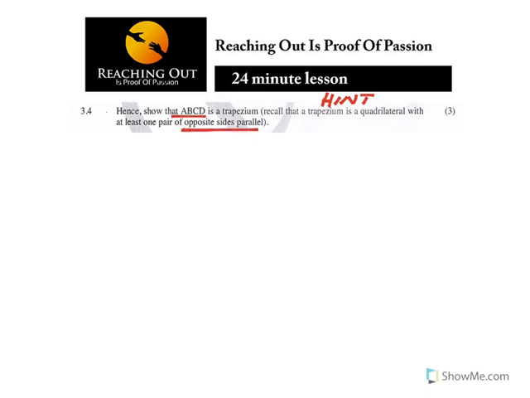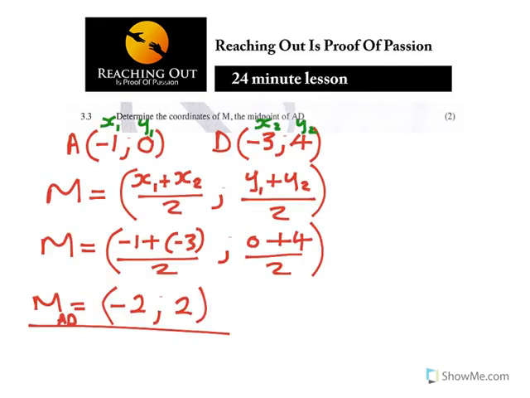So the key thing here is the parallel side. Now remember the concept of a parallel line. For parallel lines, gradient of the first line is equal to gradient of the second line. It means M1 is equal to M2. So if we can prove that one pair of sides of the trapezium are parallel, then it means it's a trapezium.